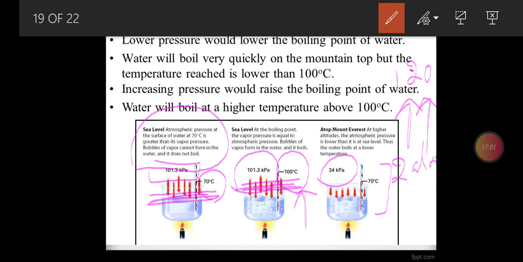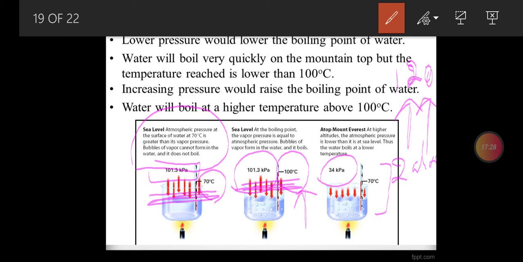So you need to know both the cases of lowering the boiling point as well as of increasing the boiling point. The boiling point is lowered when the atmospheric pressure is lowered, as in the case of Mount Everest. The boiling point is lowered to 70 degrees Celsius for water.